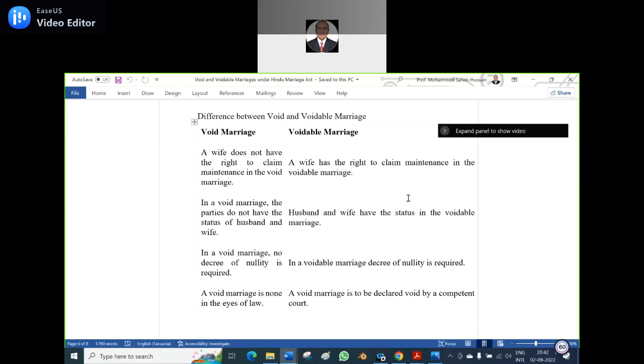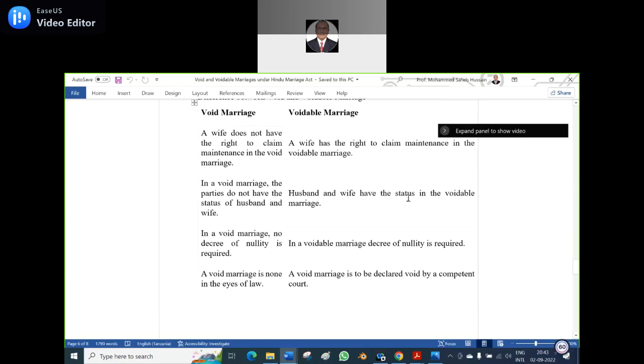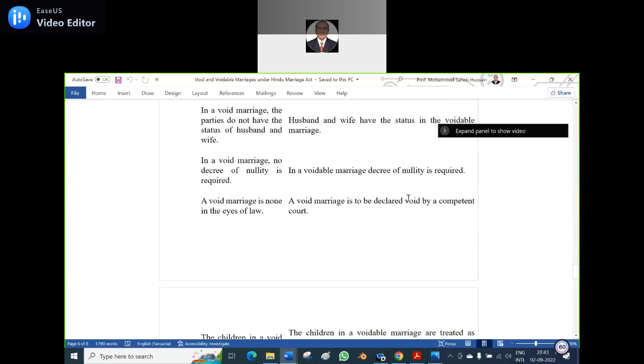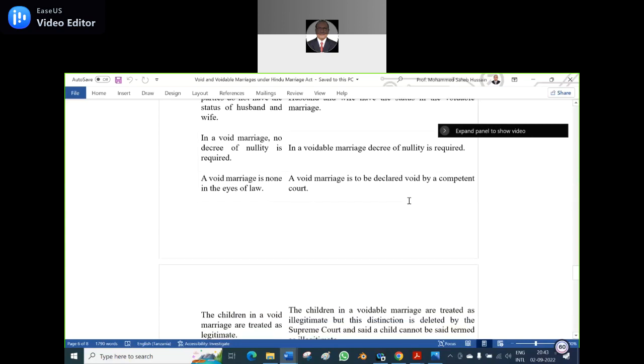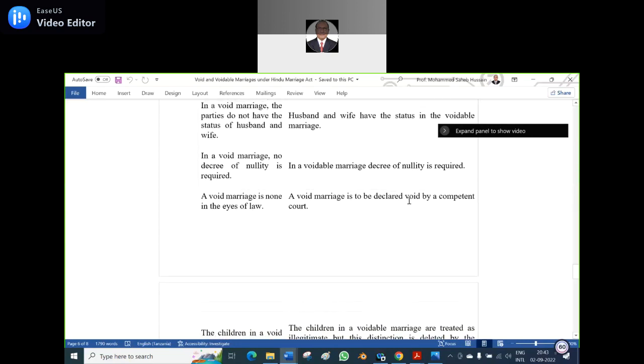What about the inheritance? Children will get the inheritance, if they have children. But in a void marriage, she will not get. It is a nullity. And in a voidable marriage, a decree of nullity is required later. A void marriage is nothing in the eye of law; they are not valid as husband and wife. A voidable marriage is to be declared void by a competent court, especially as far as nullity is concerned.